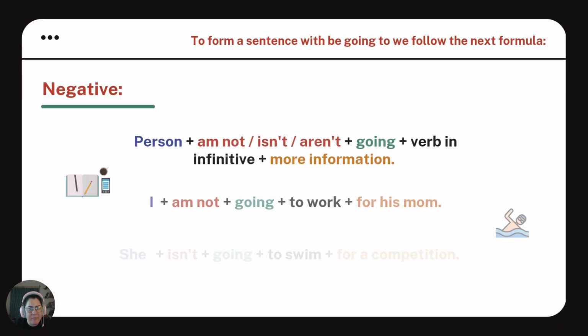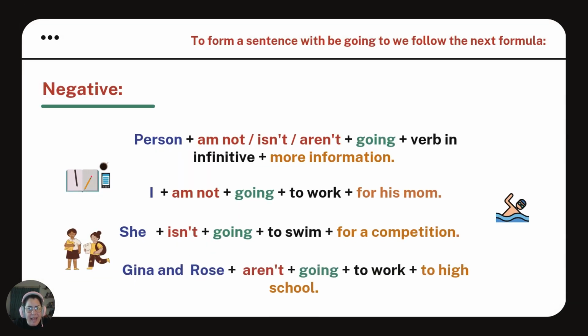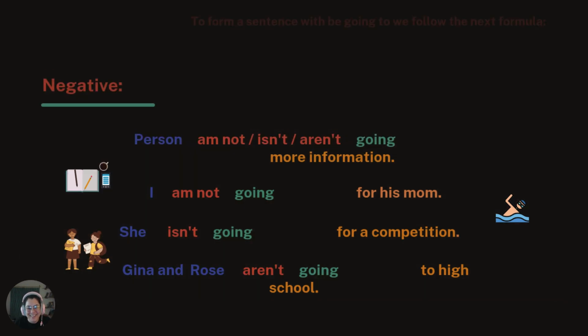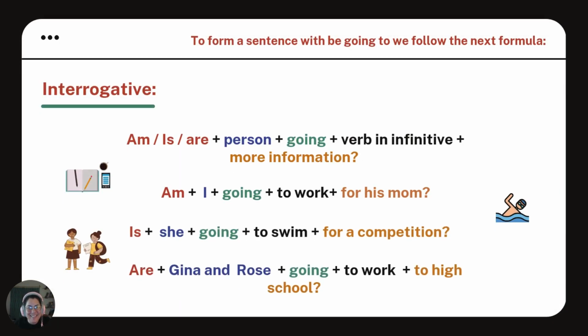Easy peasy. For the negative, we just add the not. Then we have the person, the verb be in negative, am not, isn't, or aren't, going, and the verb in infinitive plus more information. I'm not going to work for his mom. She isn't going to swim for a competition. Gina and Rose aren't going to go to high school. I wrote the wrong verb. I'm sorry. And I think I did the same in the next one. Yes, I did the same.